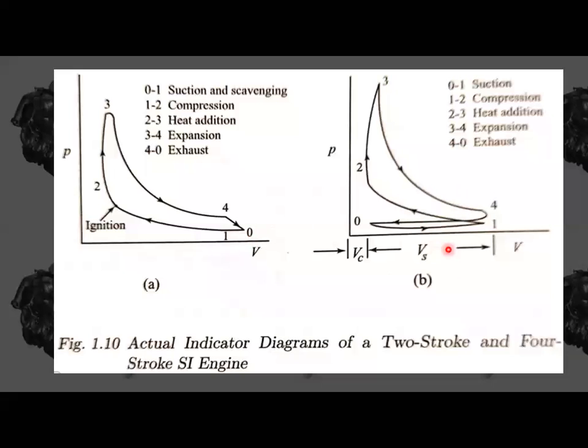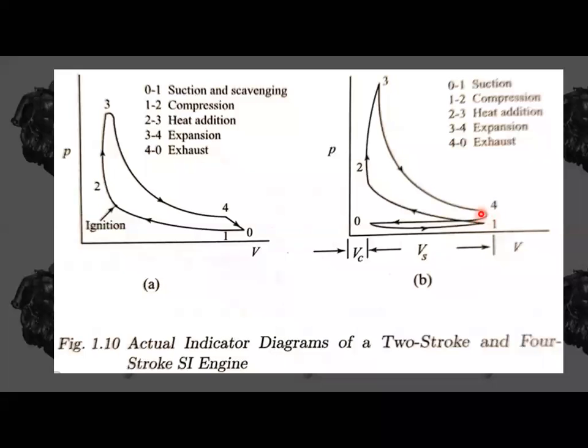And coming to 4 stroke, we have already seen that 0 to 1 is suction, 1 to 2 is compression, and 2 to 3 is going to be progressive combustion, whereas in the case of the air standard and air fuel cycle it is instantaneous combustion. That means when the piston is at top dead center only, total combustion is going to be completed. But here, during the expansion stroke also, the combustion is going to vary. So that's why there will be progressive combustion in the case of the actual cycle, and the process 3 to 4 is expansion. During this the pressure is going to reduce, and 4 to 1.